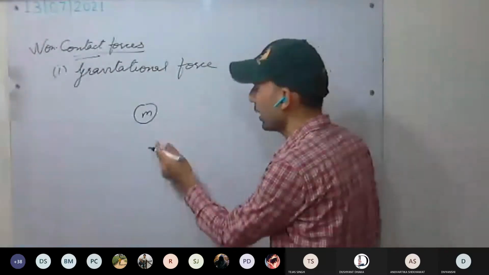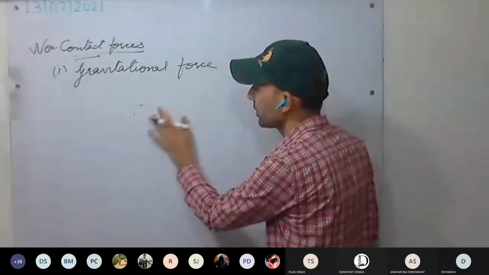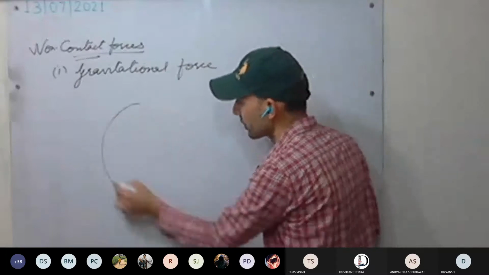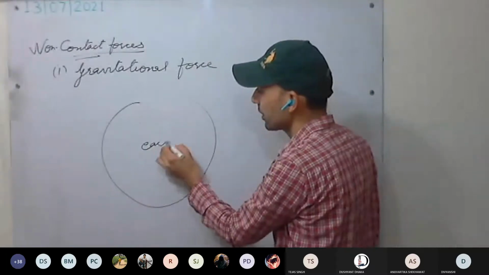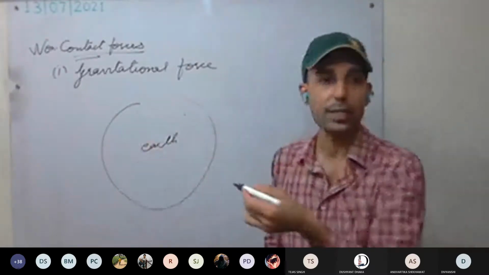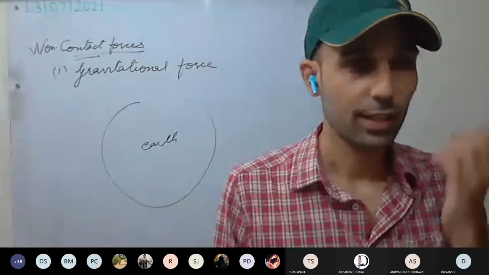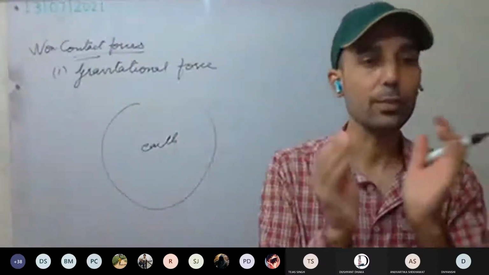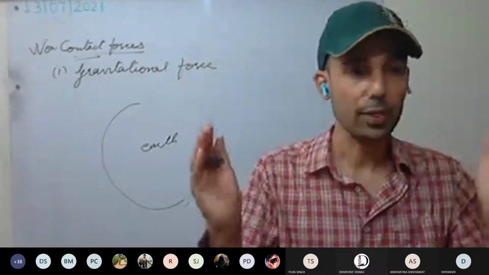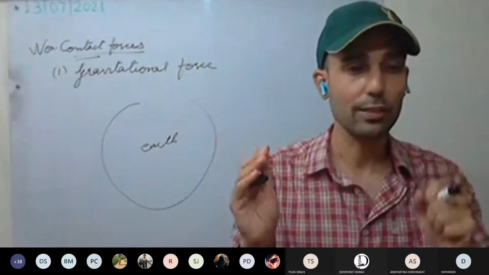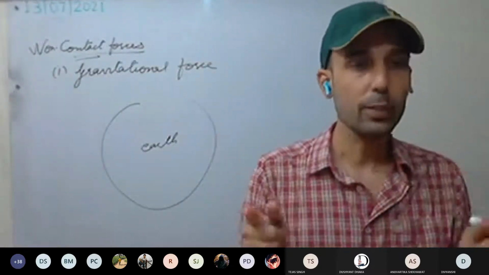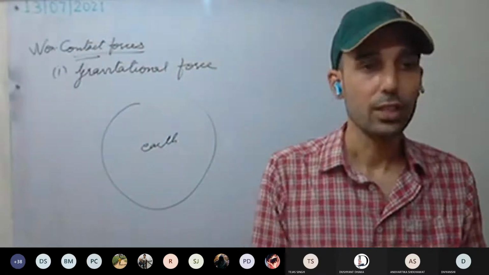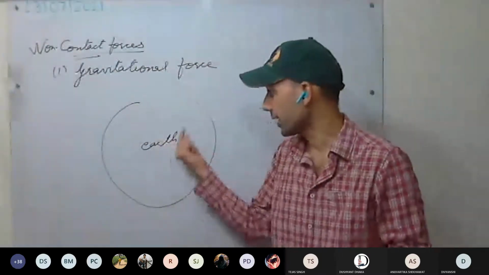If you compare, Earth has huge mass. It has more gravitational force, more gravity. Moon has less gravity because it has less mass. Sun has more mass, therefore it has more gravity. Have you understood this one? More the mass, more the gravity. So gravitational force is intrinsic in mass.